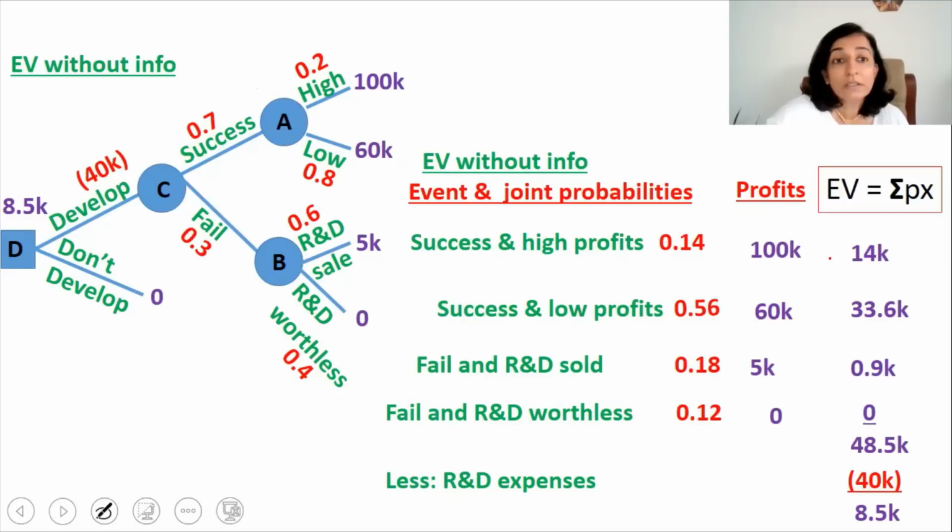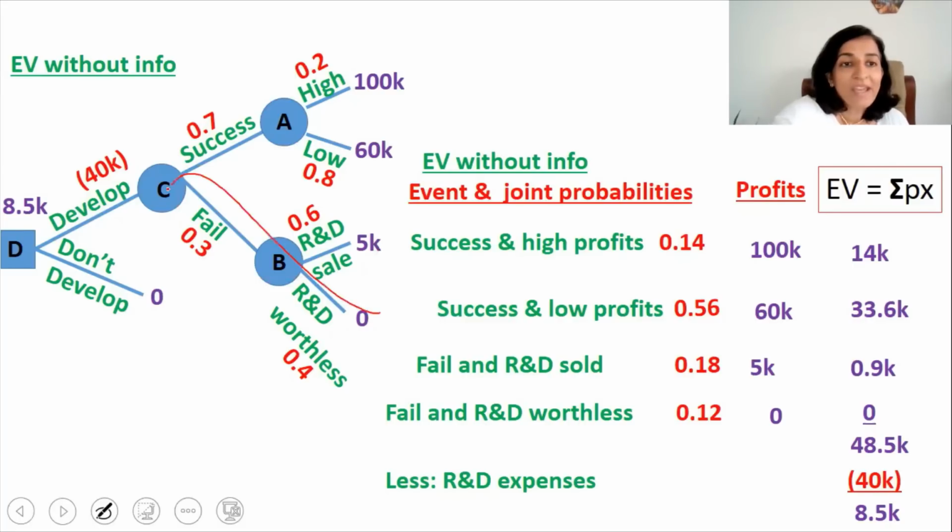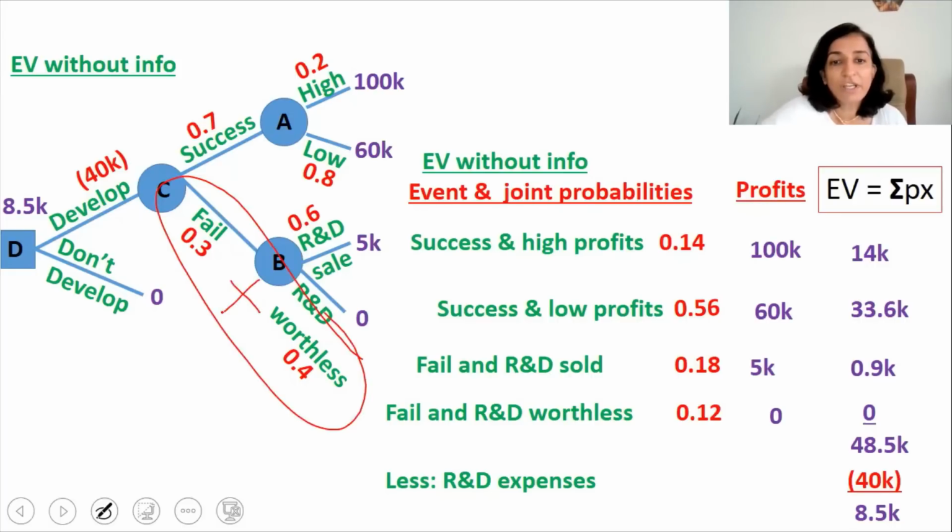Now going to the third path, that is, we are having a failed product and we are able to sell the R&D at $5,000. So failed and R&D sold. So what is the joint probability? It is 0.3 into 0.6 or 0.18, and the profit is $5,000. And the last path, we have a failed product and the R&D is worthless. We have a joint probability of 0.3 into 0.4, that is 0.12, and the profit is just 0.